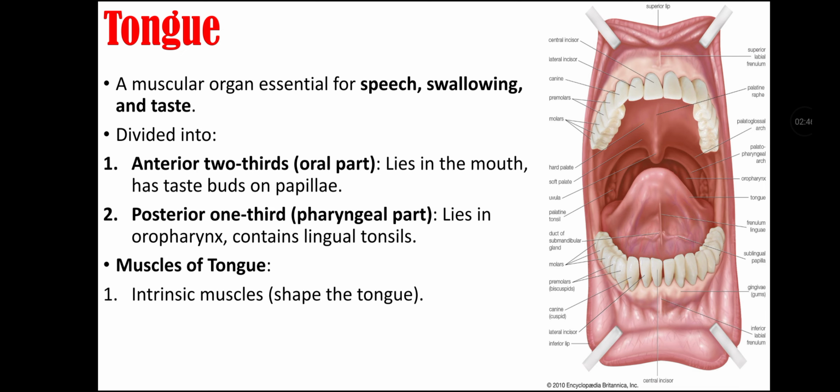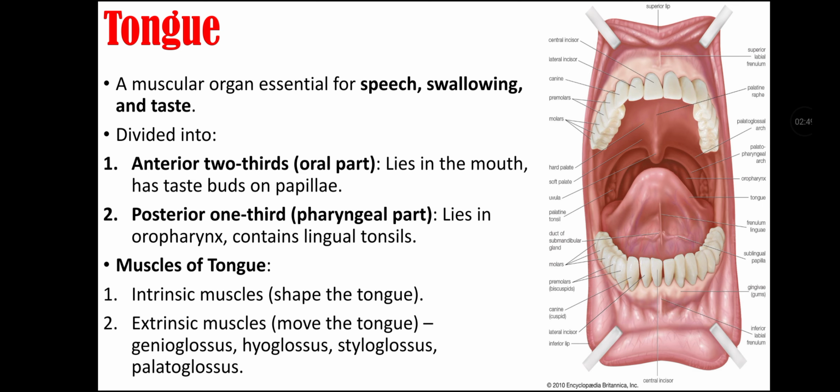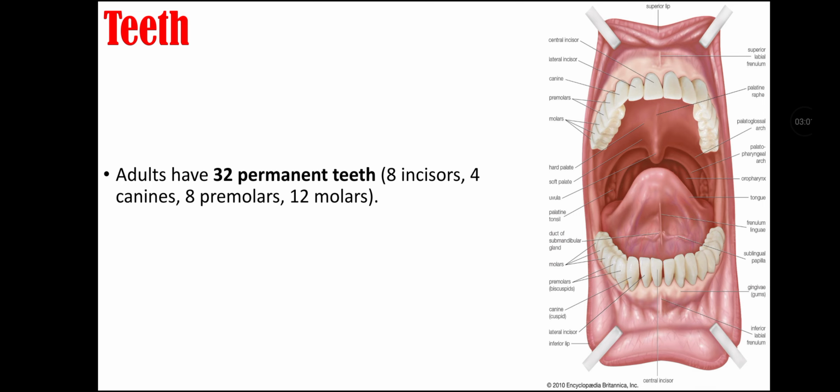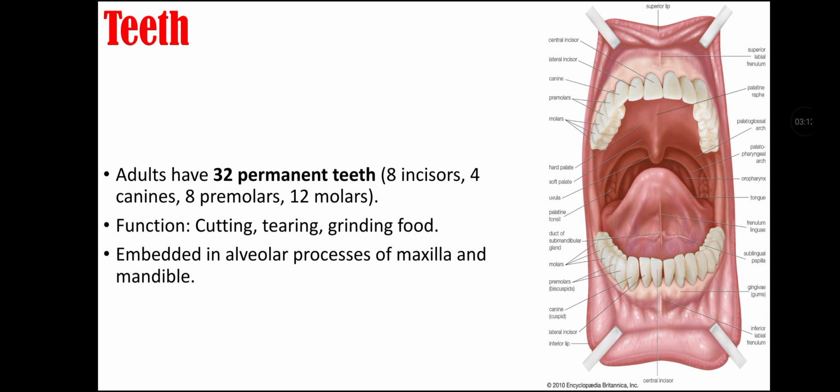Muscles of the tongue include intrinsic muscles that change the shape of the tongue and extrinsic muscles that move the tongue, and they include the genioglossus muscle, hyoglossus muscle, styloglossus muscle and palatoglossus muscle. Teeth. Adults have 32 permanent teeth that include 8 incisors, 4 canines, 8 premolars and 12 molars. Their function is cutting, tearing and grinding of the food. They are embedded in the alveolar process of the maxilla and mandible.